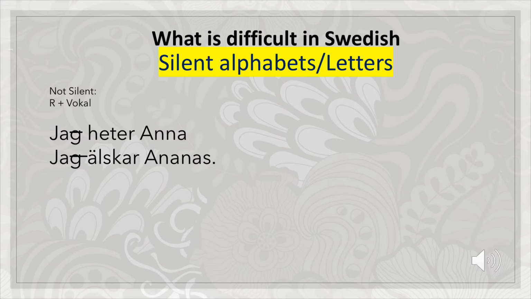The next example, jag älskar ananas, because ananas starts with A, again a vowel. In älskar, R comes before ananas, a vowel and R combination. So now we will say älskar, not älska. So jag älskar ananas. If it was not ananas but something else, like jag älskar Daniel, the R would be silent again. That is when R is silent and when it is not. But one thing, G is always silent in jag. So you say Jag älskar ananas.